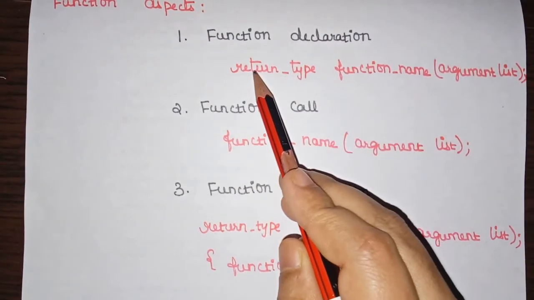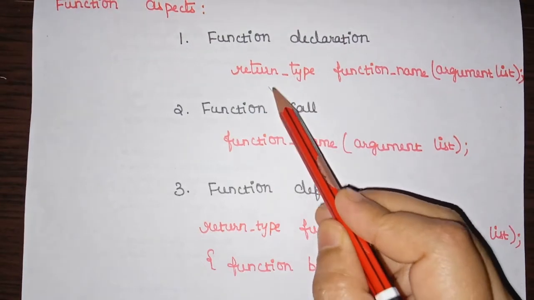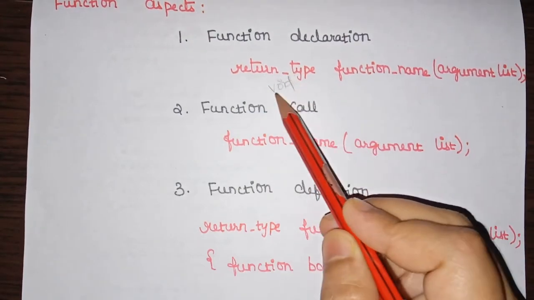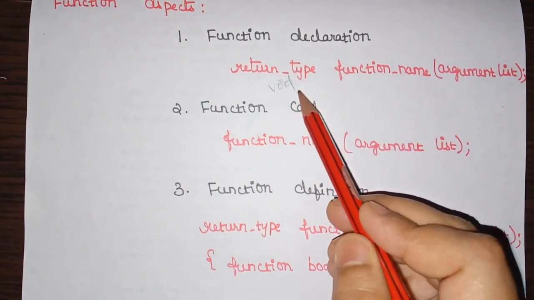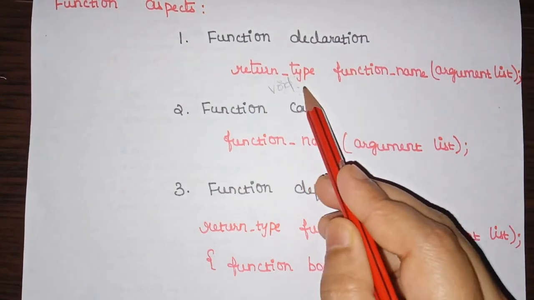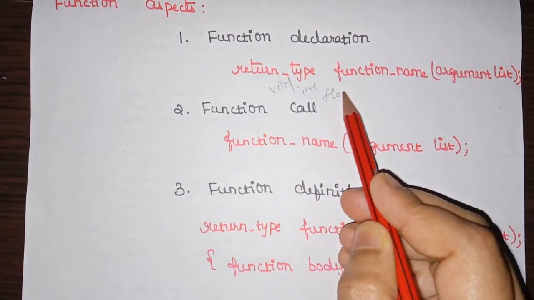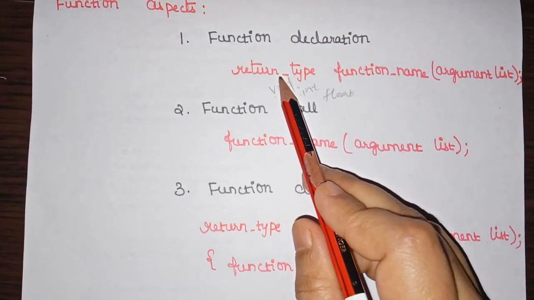Initially it should have a return type. The return type can be anything, like void. When we are using the return type void, it does not return anything, right? So we can use either void, or int, or float. We can have any type as a return type here.